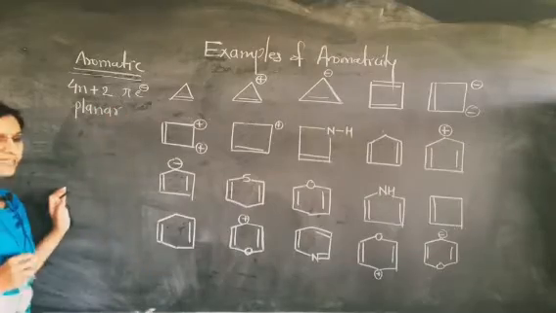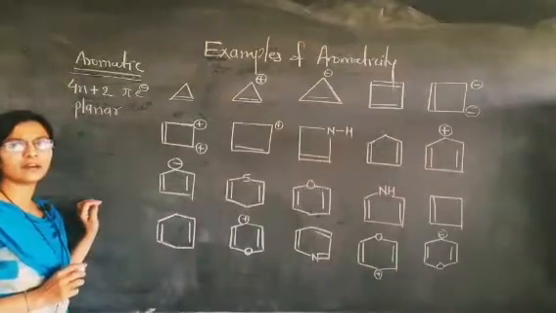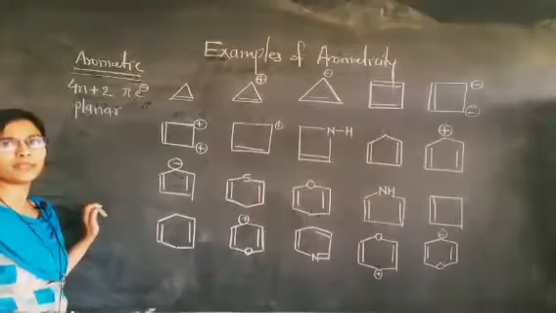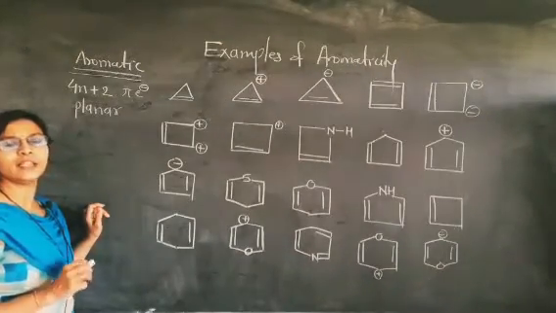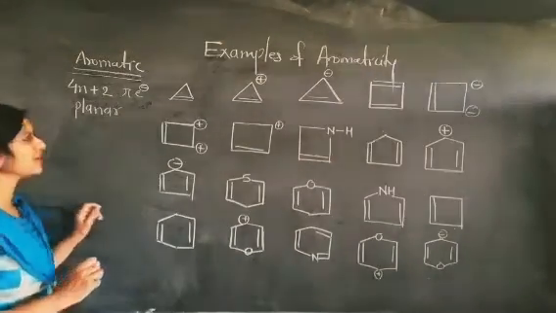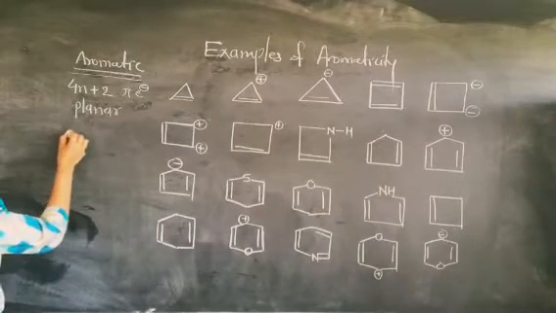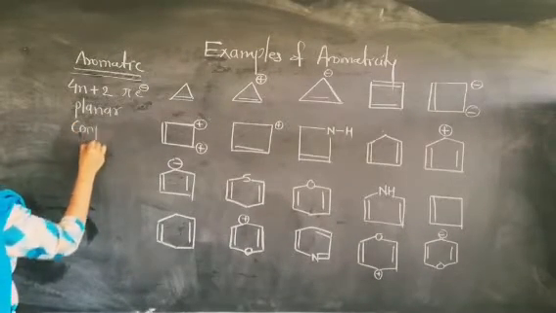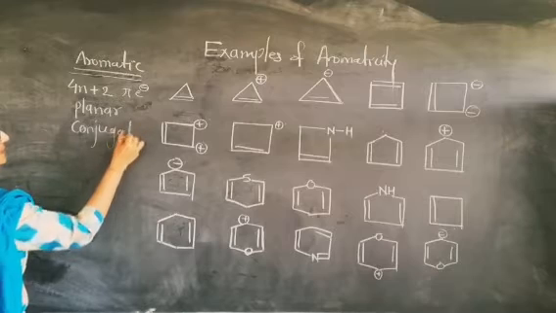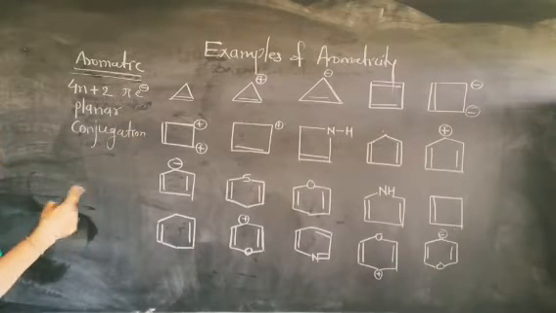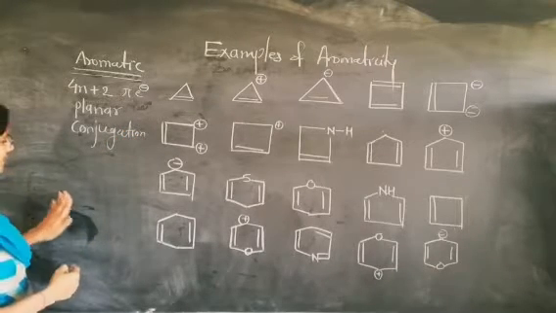If planarity is disturbed by any kind of property, then the molecule is not aromatic. Now the next property is also very important, that is, the double bonds present in the molecule should be in conjugation, and that is also very important.